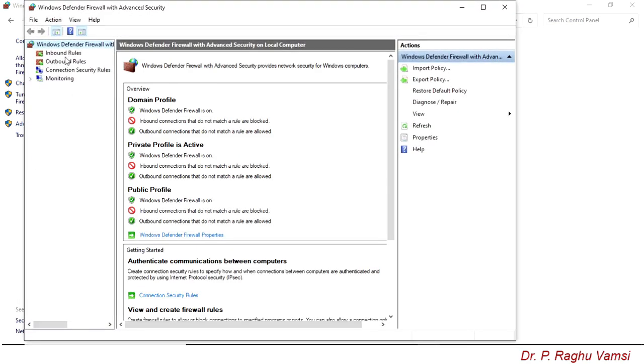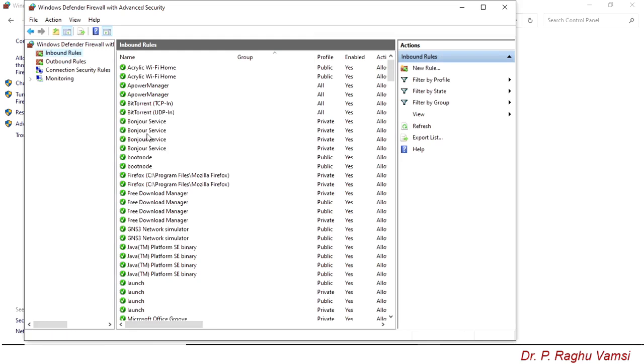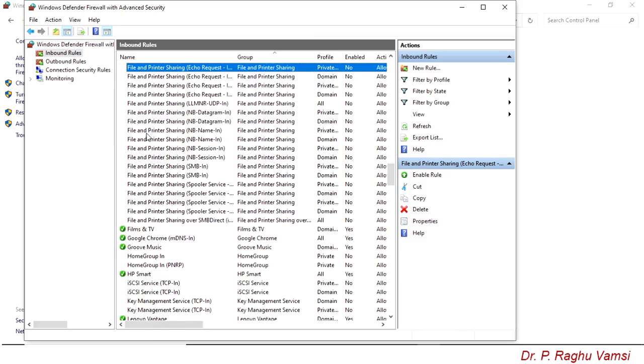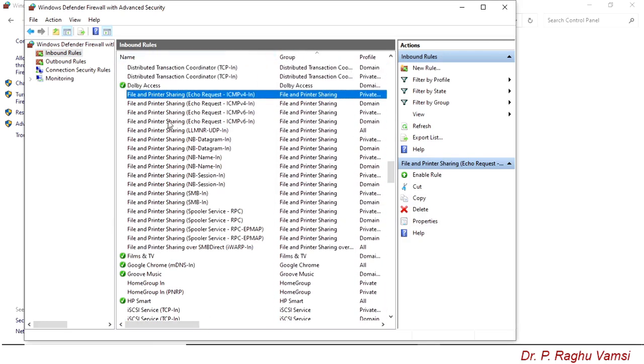Here you will find inbound rules, outbound rules, etc. Click on the inbound rules and search for file sharing. Here you will find file and printer sharing, echo request ICMP v4.